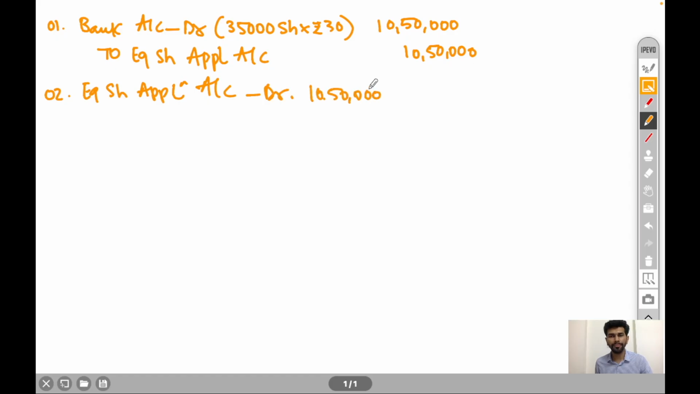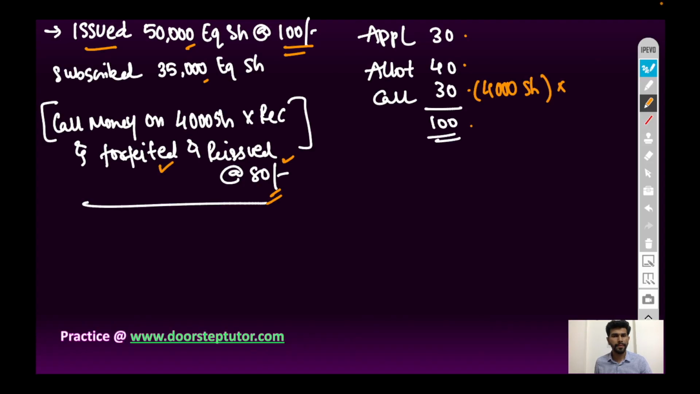10,50,000 rupees to equity share capital account 10,50,000 rupees. Third entry will be allotment money due. So allotment money is 40 rupees per share into 35,000 equity shares.